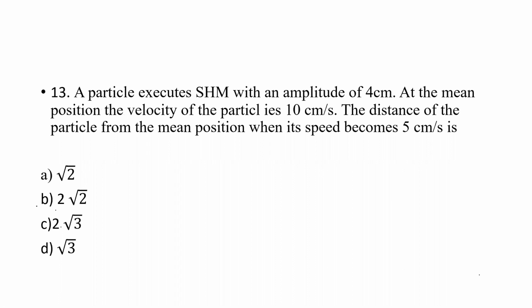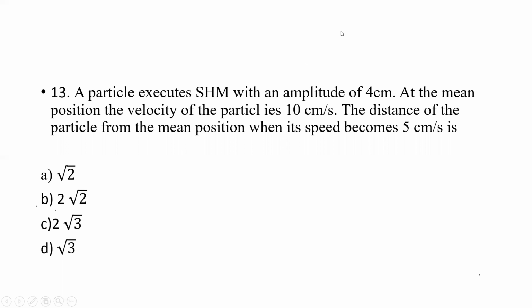The distance of the particle from the mean position when the speed becomes 5 centimeter per second. We need to calculate the displacement, or we can say distance, when the speed becomes 5 centimeter per second, the velocity is 10 centimeter per second and the amplitude is 4 centimeter.